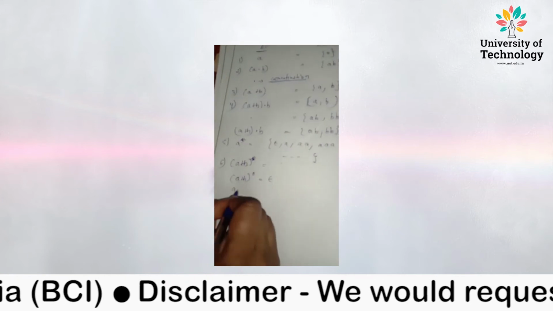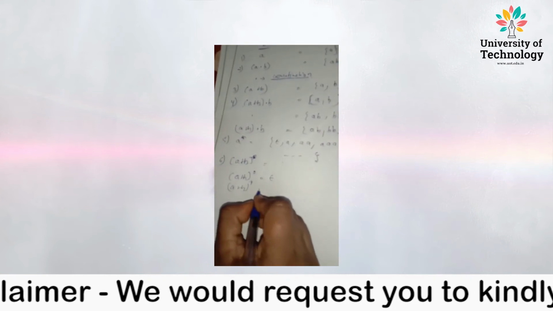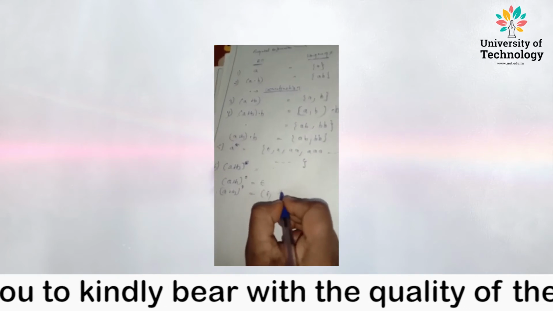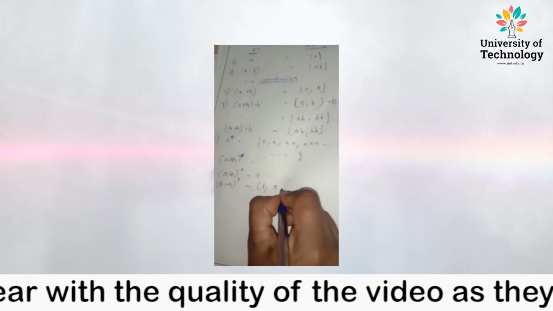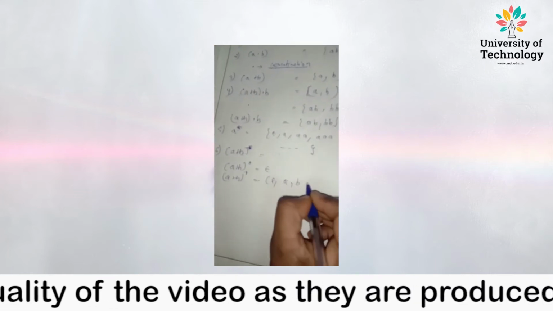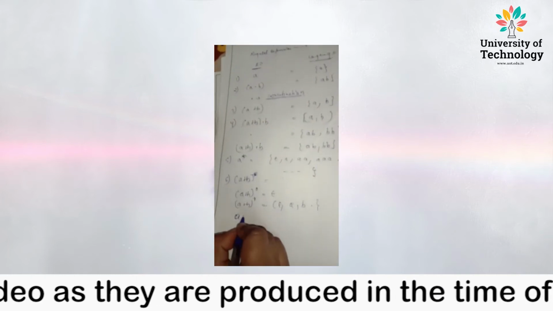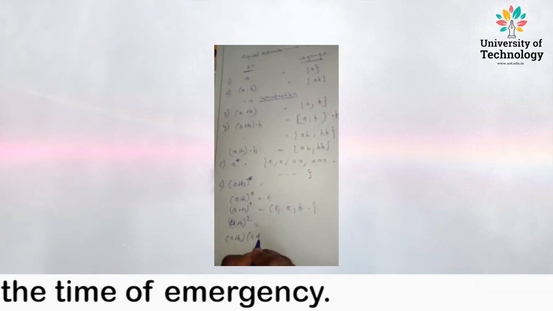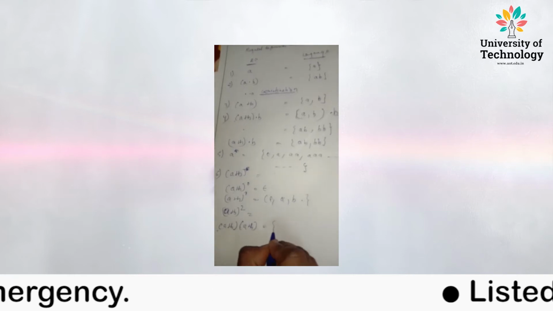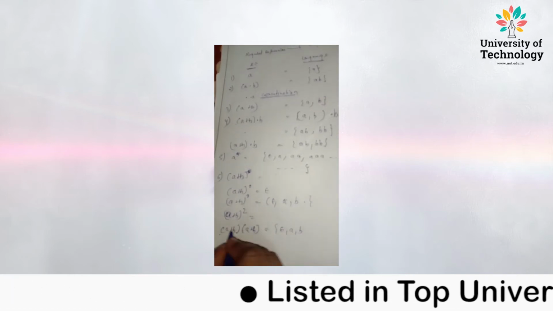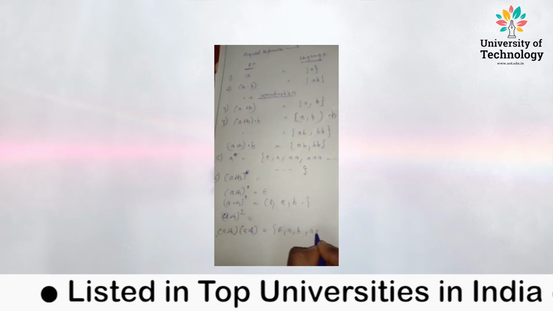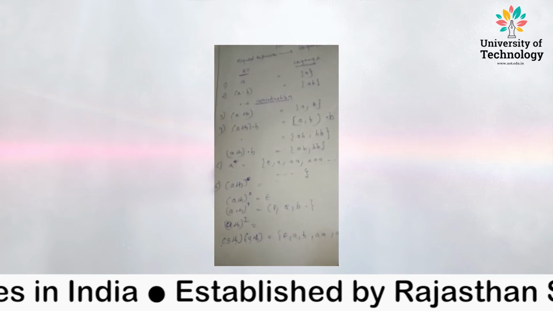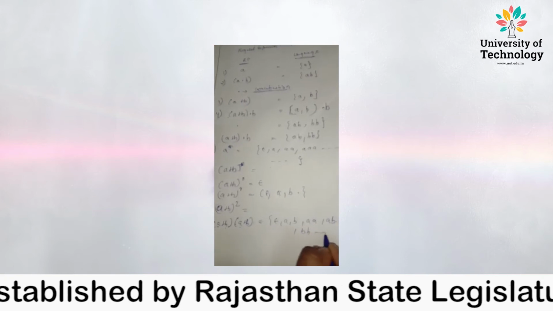Right? Now A plus B raised to power 1. What is it going to be? It's going to be once A, then once B. Then A plus B raised to power 2 denotes A plus B concatenated with A plus B, twice. So it's going to be AA, AB, then BA, then BB, and so on up to infinity.